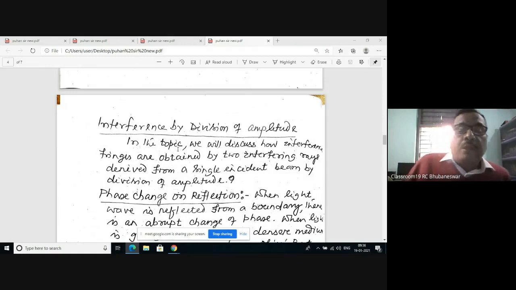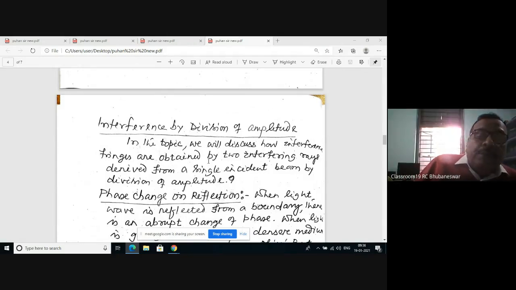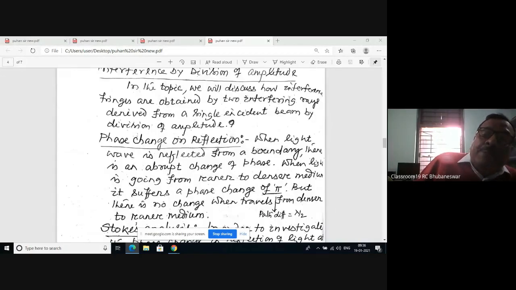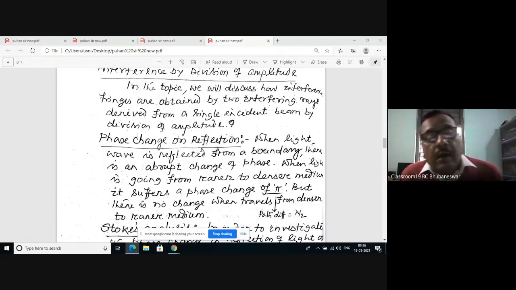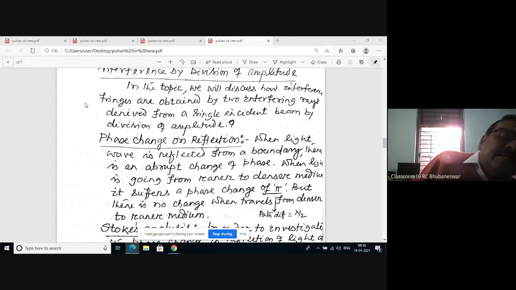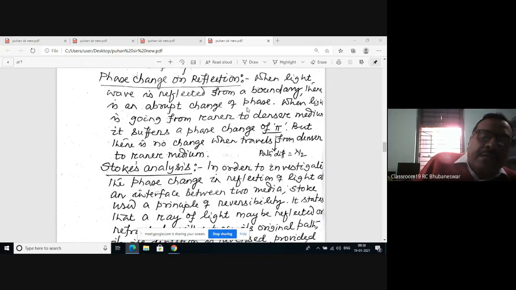interference by division of amplitude. In this topic, we'll discuss how interference fringes are obtained by two interfering rays derived from a single incident beam by division of amplitude. A single incident beam gets divided into two parts. So you see what happens whenever light is incident on a semi-transparent surface.